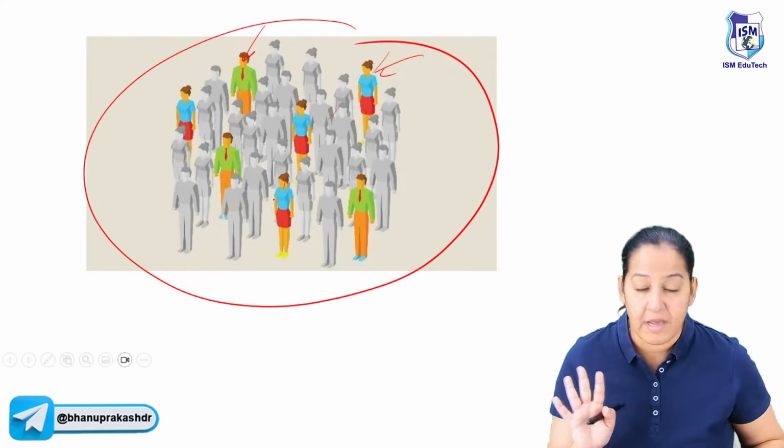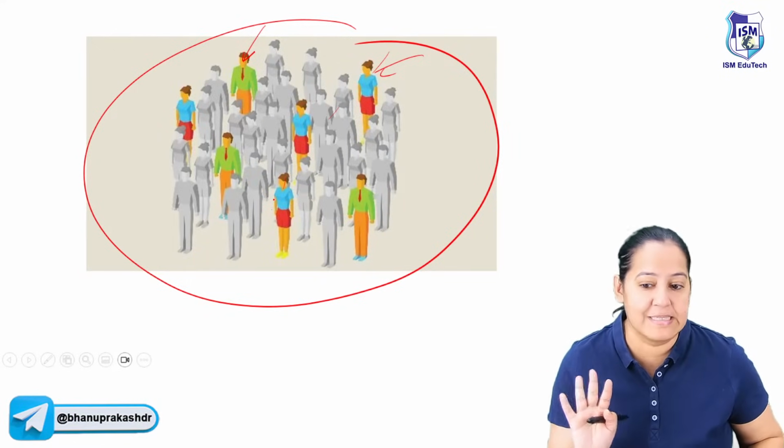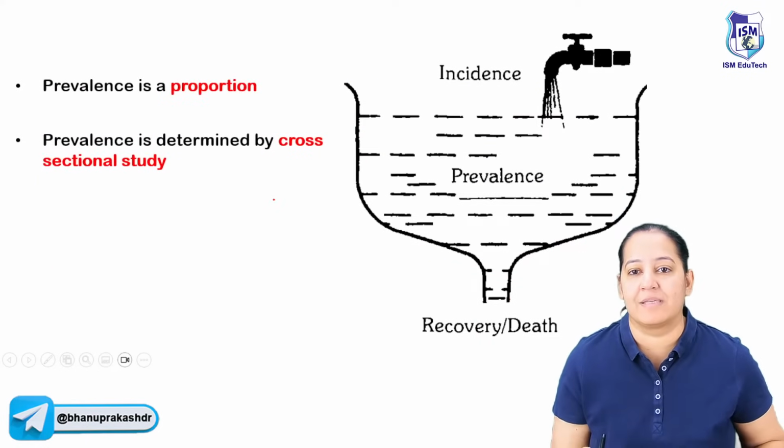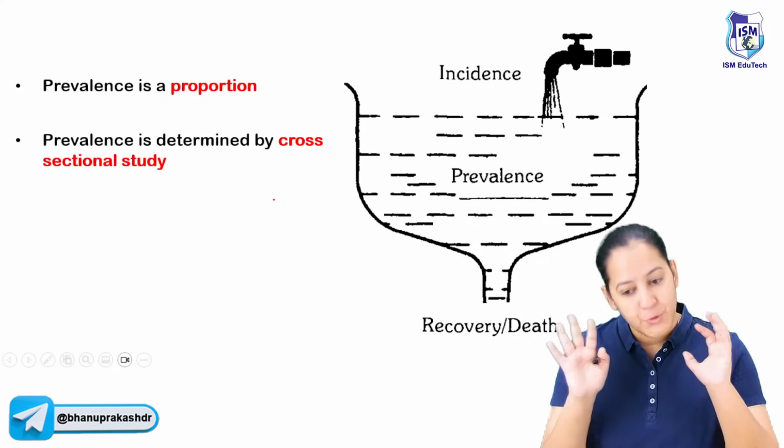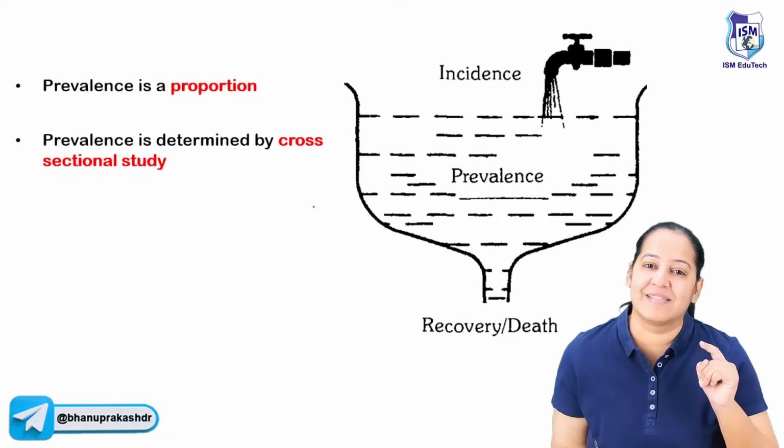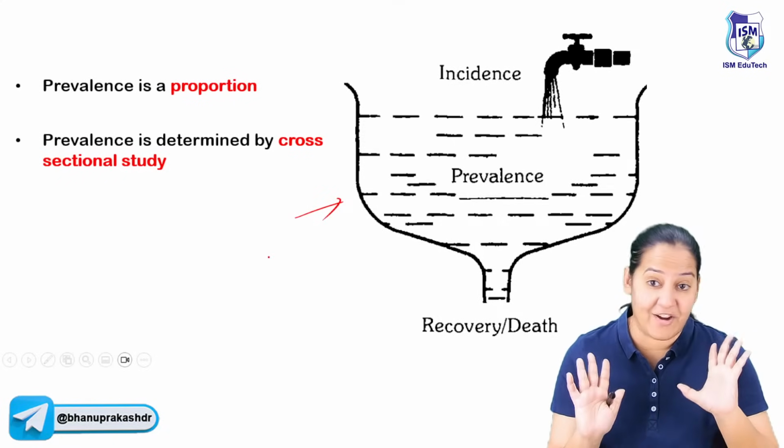I hope you all got it. We are not taking healthy people in consideration. We are taking the diseased people in consideration. The best diagram to understand the incidence and prevalence is this. Can you see this diagram? The best diagram you can understand.